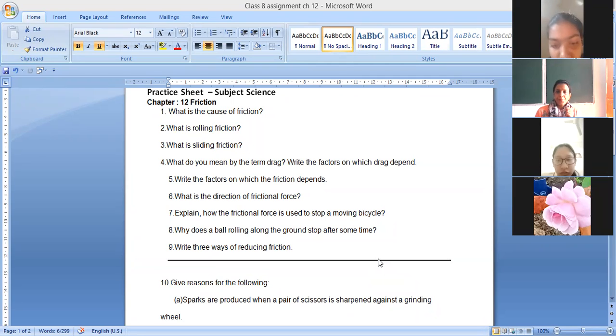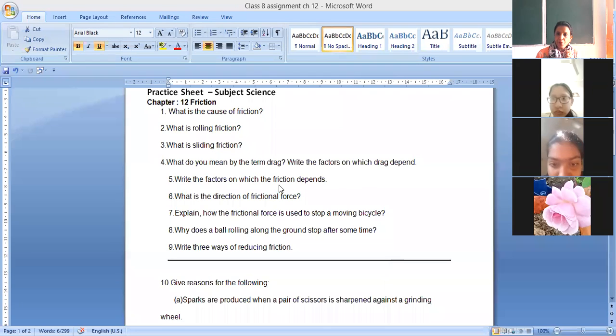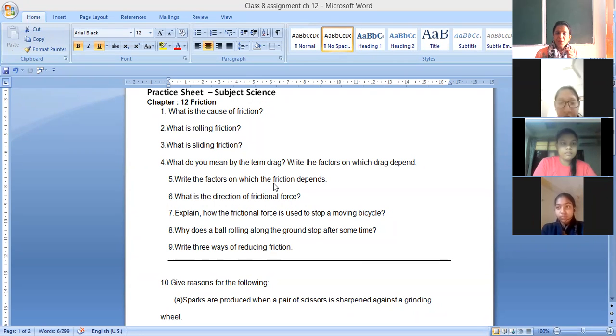Yes, Ananya? Ma'am, roughness of surface. Yes, it depends upon what type of surface it is. Either the surface is smoother or the surface is rough. If the surface is rough, then what happens to the friction? Will it be more or will it be less? More. Yes, more friction. And if the surface is smoother, then there will be less friction.